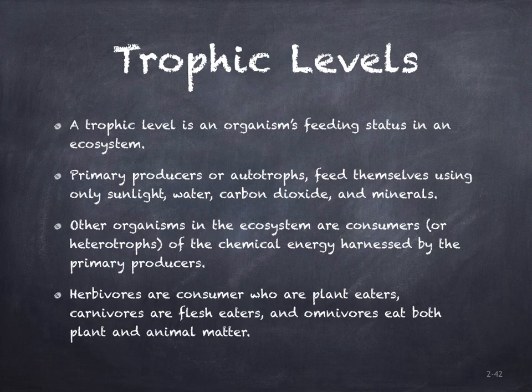An organism that eats primary producers is a primary consumer. Organisms that eat primary consumers are secondary consumers, which may, in turn, be eaten by a tertiary consumer, and so on. The highest trophic level is called the top predator.